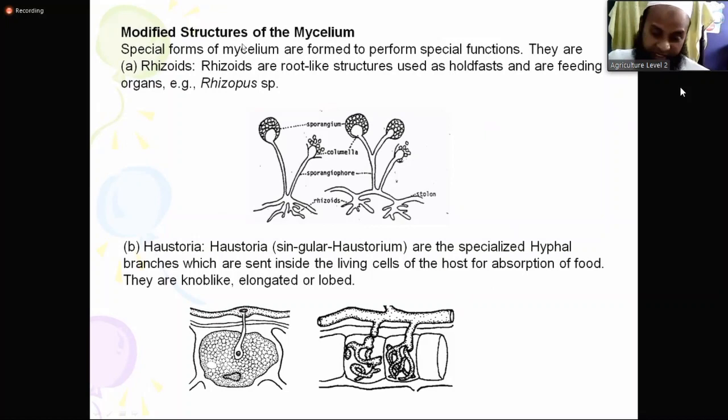I tell you again, what is rhizoid? Rhizoids are root-like structures. Rhizo means root. Oid means very small something. So root, but very small root. So rhizoids are root-like structures used as holdfast and are feeding organs. Used as holdfast. Holdfast means what? They just cling together or to the media.